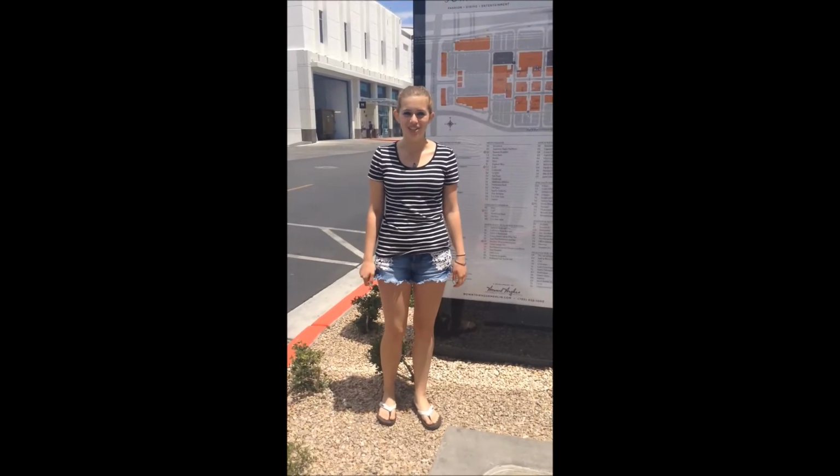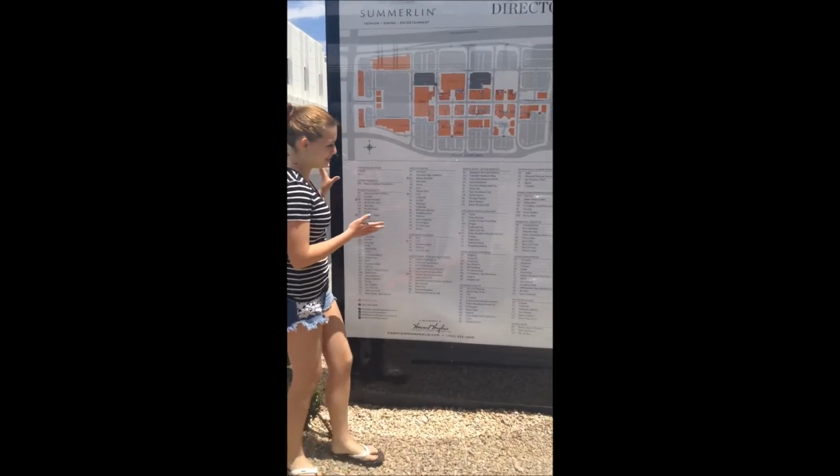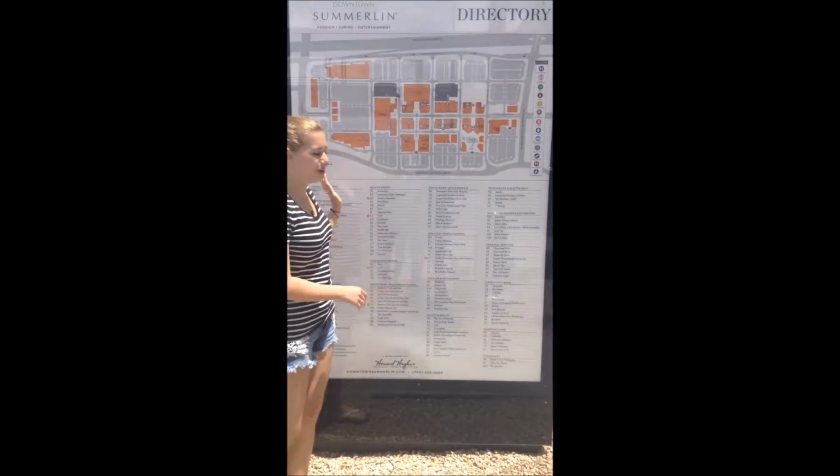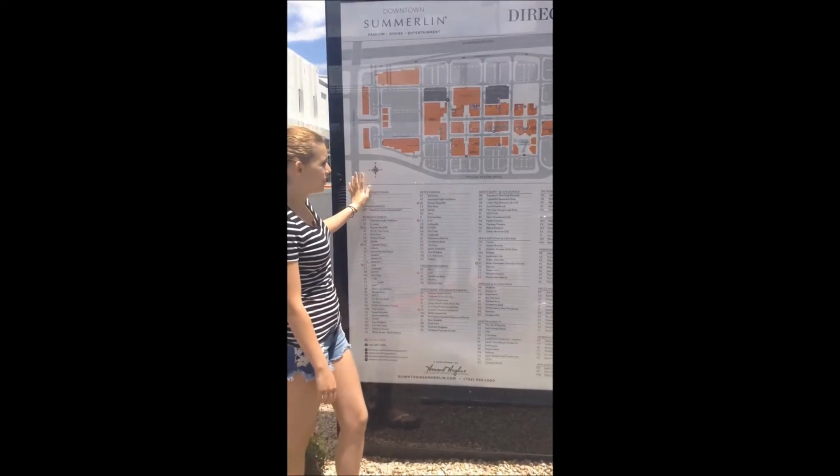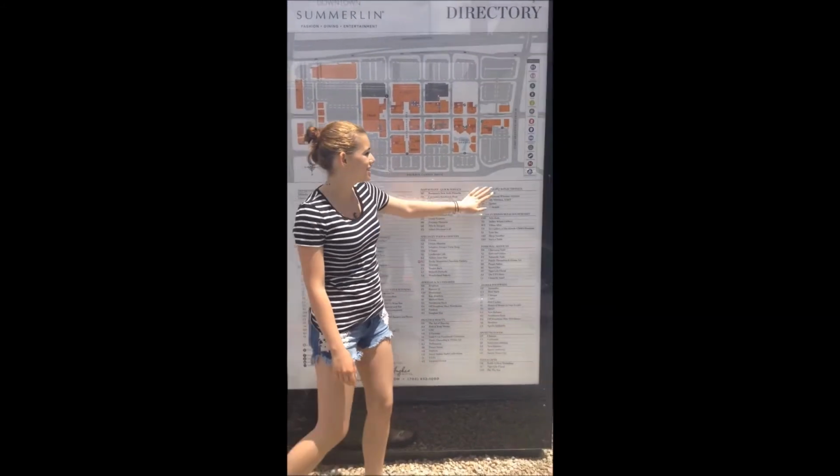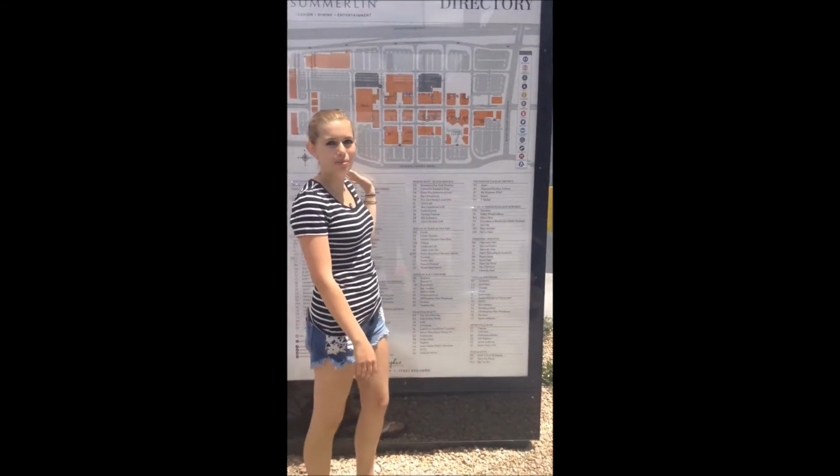A map is a two-dimensional representation of Earth's surface, or a portion of it. This is an example of a map. It's a map of downtown Summerlin. This is a compass showing the orientation of the map, and this is a legend showing some symbols that are on the map.